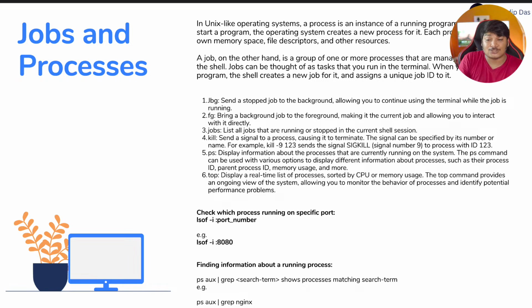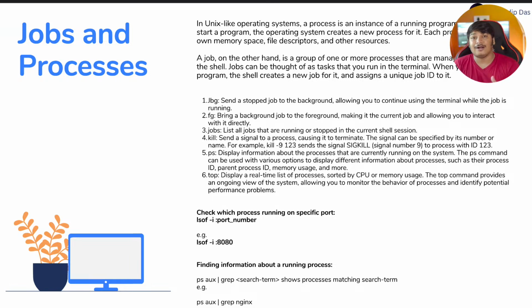Now this is an actual real life use case that you have to go through, and you have to kill that particular process, right? So you can use the lsof command, then -i, then the port number. Then it will tell you what program is already occupying that particular port number, because you might want to run your own application on that port number, right? Then once it gives you the process ID of what's running there, you can kill that if you don't need it to continue running. This is one of the very important ones.